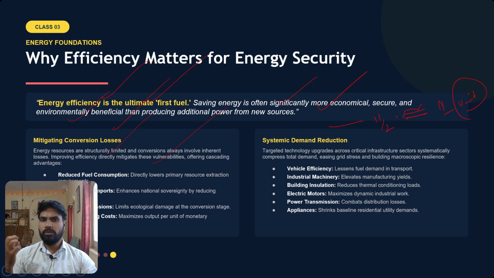Energy resources are structurally limited, and conversion always involves inherent losses. Improving efficiency directly mitigates these vulnerabilities, offering cascading advantages. So several advantages are there. You can reduce the pollution, you can reduce global warming. You need not burn that much fossil fuel, etc. We can reduce the fuel consumption, and we can lower the energy imports from other countries.